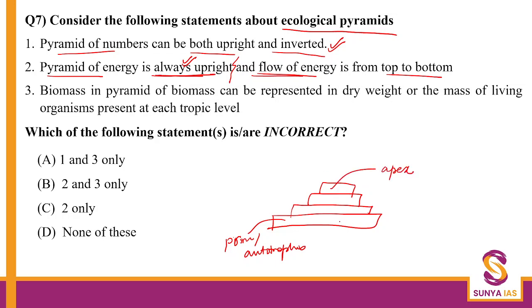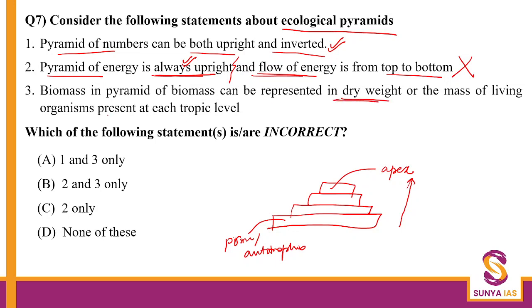So if here is the maximum food, so the flow of energy is going to be from the bottom to top in unidirectional. And by the way, pyramid of energy is always upright, right? And the flow is always unidirectional. So the flow of energy is going to be from bottom to top. This becomes wrong.